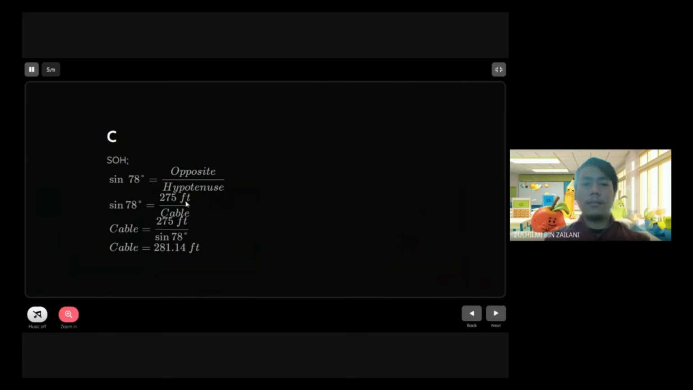This is because we have the angle and we have the height of the tower, which is 275 feet, where it is the opposite. So we need to find the hypotenuse, which is the cable. So we need to use the sin equation. So we get the cable equals 281.14 feet.